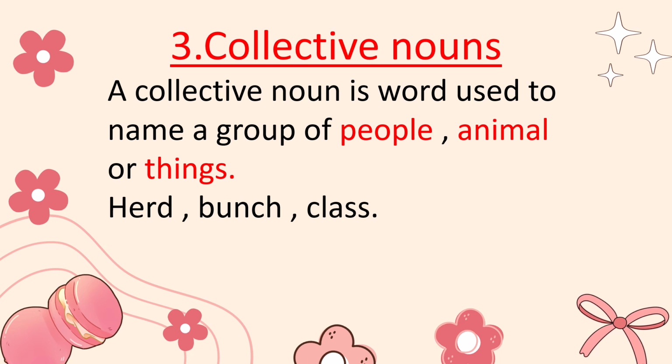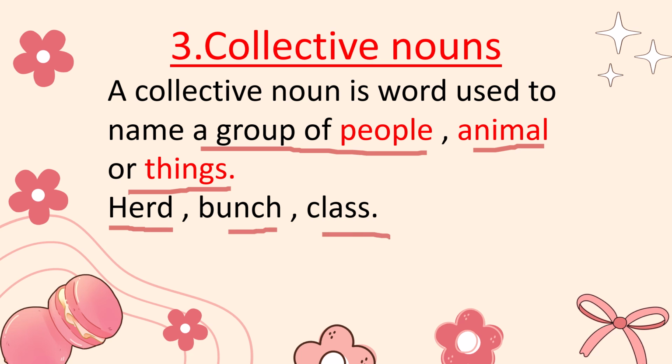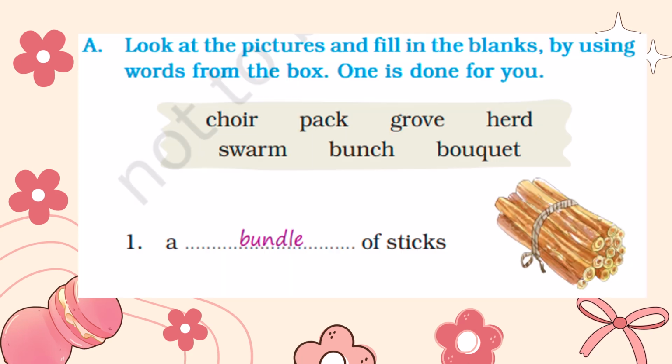Collective nouns, Samuhvachak Sangya. A collective noun is a word used to name a group of people, animals or things. That is, a collective noun is a group of people, animals or things. For example, herd, bunch, class. Some other examples we can also learn with pictures. So in your textbook, some examples will be given.